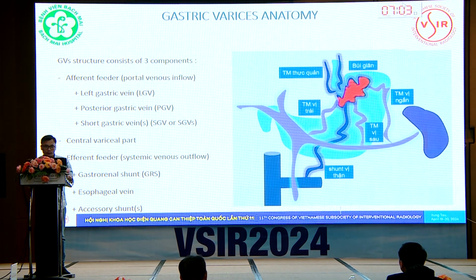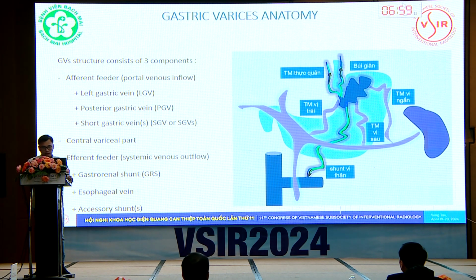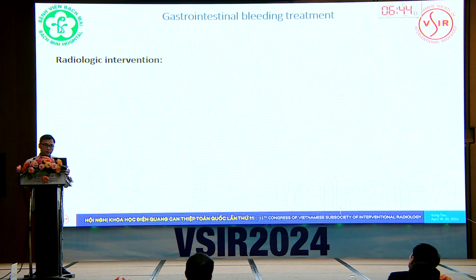And the last one is the systemic venous outflow. It may be the gastrorenal shunt, or the esophageal vein, or an accessory shunt. Understanding the structure of the gastric varices, we can suggest treatment by radiologic intervention.